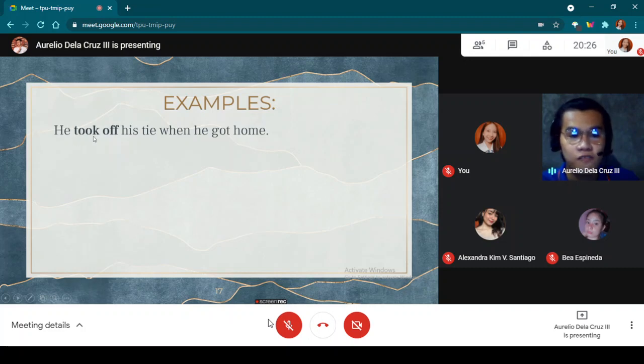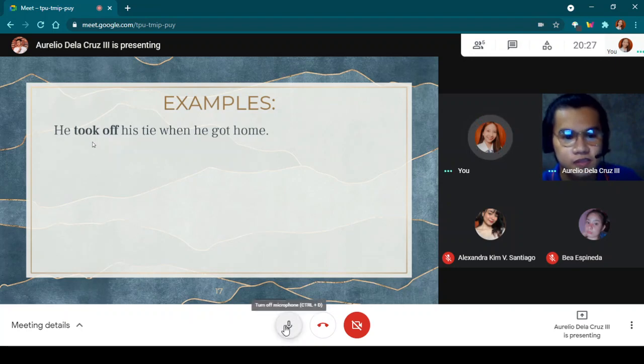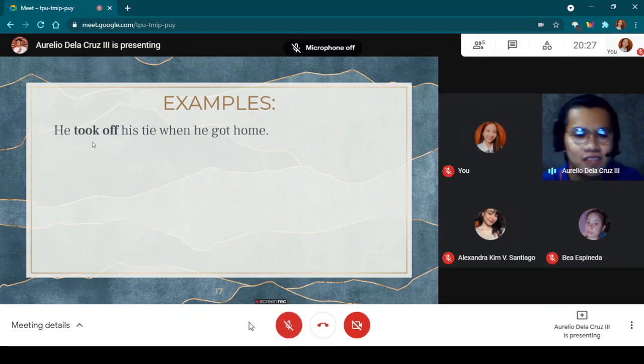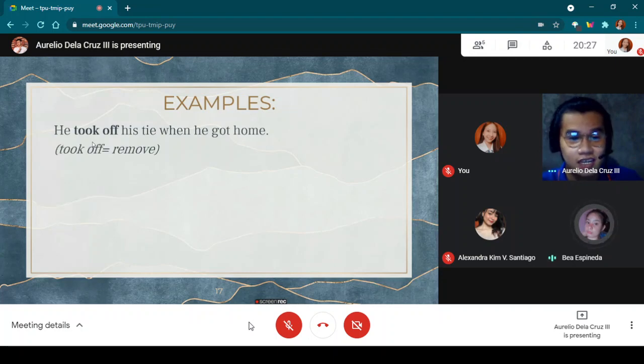So what do you think, guys, is the meaning of took off? Raimundo, please. I guess it's remove. Okay, very good. He took off his tie when he got home. The meaning of took off is remove.